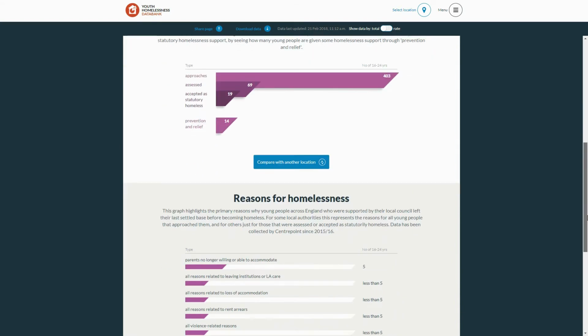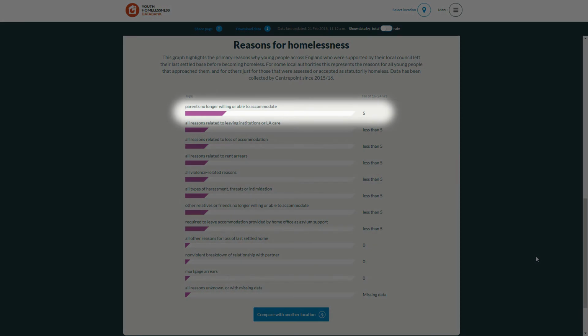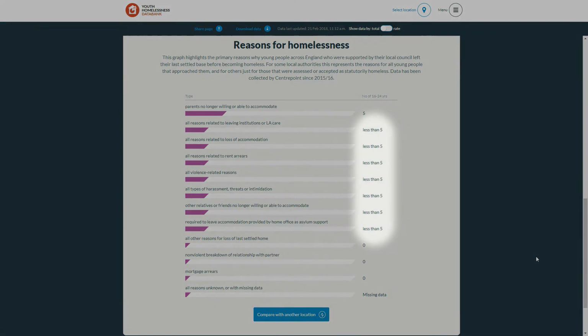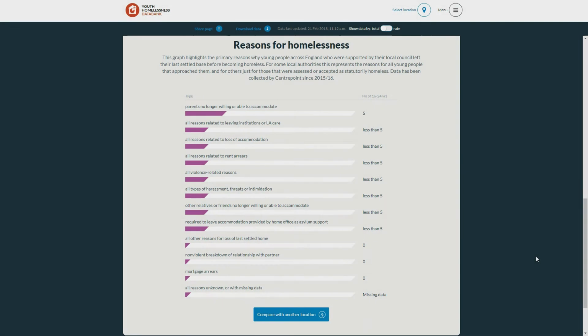Further down, the Local Council Data tab also shows information on the reasons for homelessness documented by the council. This data is collected for English local authorities only. In Burnley, you can see that the most common reason given for a young person leaving their last base was that their parents were no longer willing to accommodate them. Across the site, figures of less than 5 have been replaced by the text "less than 5", rather than the specific number. This is in order to ensure anonymity and protection of the identity of any of these young people.